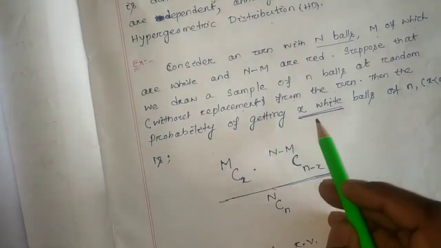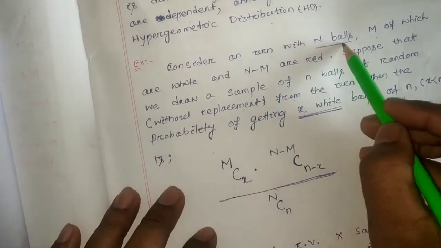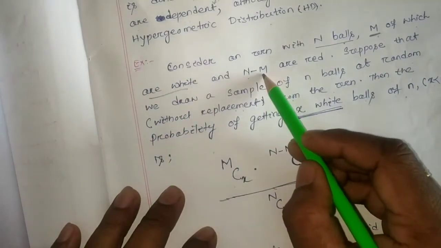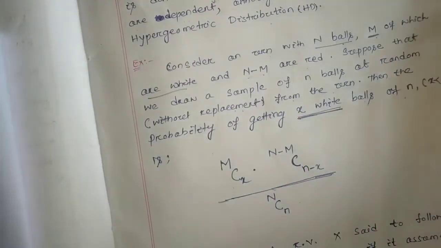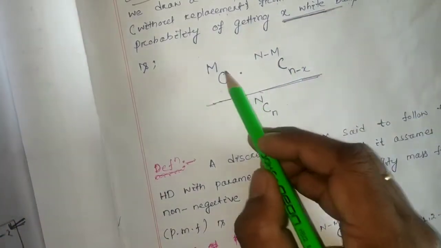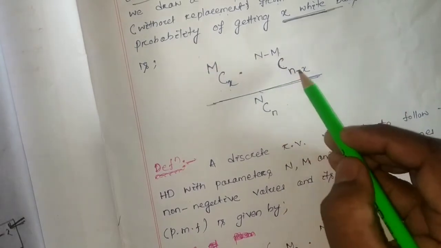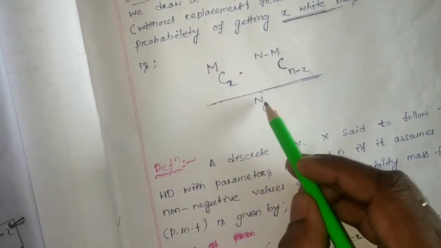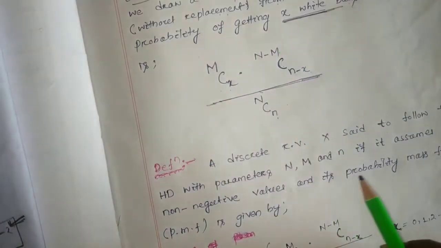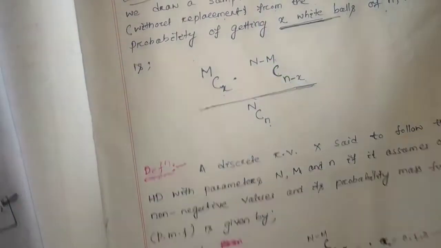So in general, in the without replacement case, if we want to find the probability of getting x white balls when n balls are to be drawn, where N is the total number of balls, M are the white balls, obviously N minus M are the red balls, in this case the probability of finding x white balls will be M choose x into N minus M choose n minus x, whole divided by N choose n. So this is the so-called PMF, also you can say the PMF of the hypergeometric distribution.